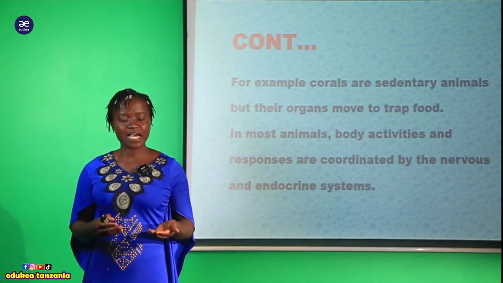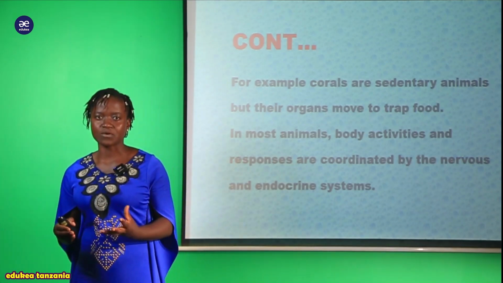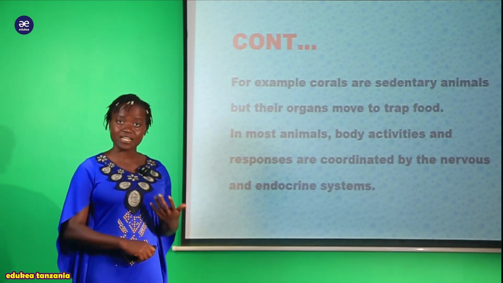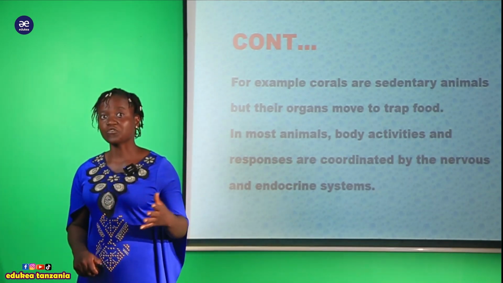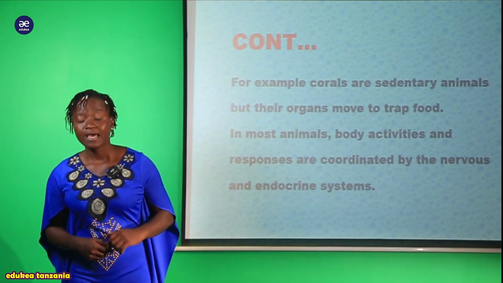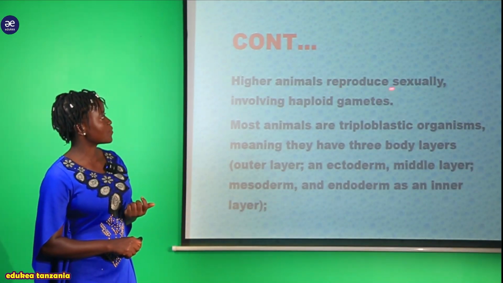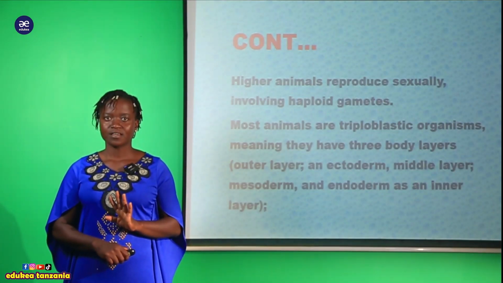So organism anaweza akakimbia, let's say, kutoka sehemu moja kwenda sehemu nyingine. Why? Is due to the presence of this nervous and endocrine system that help this organism to move from one place to another.